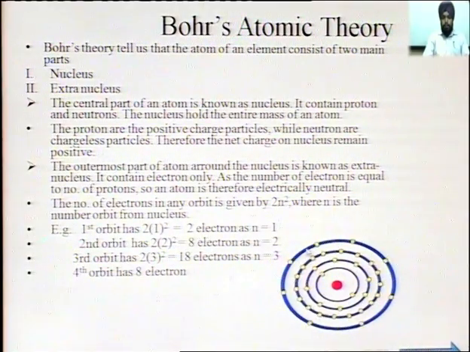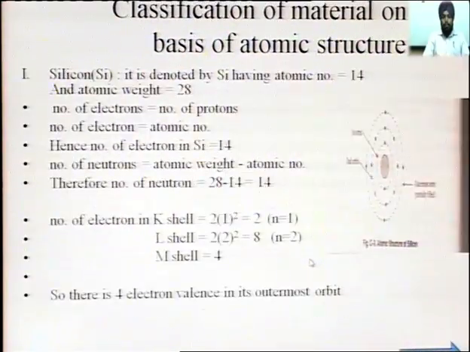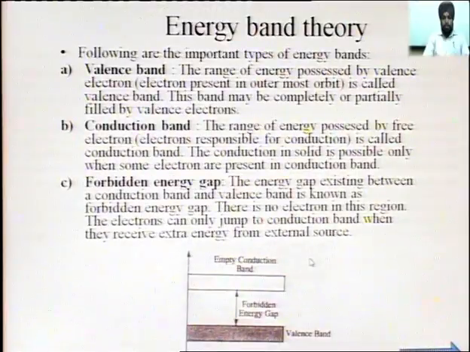The energy possessed by these electrons which are revolving in the valence band, the range of energy possessed by these electrons, is considered in the valence band. So, the range of energy possessed by valence electrons, that is, electrons present in the outermost orbit, is called the valence band. This band may be completely or partially filled by valence electrons.